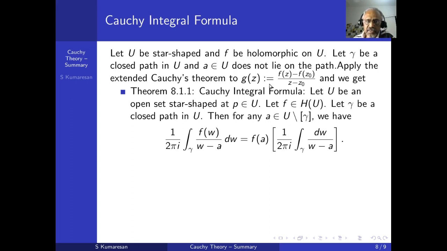Take any closed path, then the integral of g over the closed path is 0. But on the closed path, g of z is given by this formula, because z naught is not on gamma. Therefore, what do I get? Using the linearity of the integral, I get this equal to this.